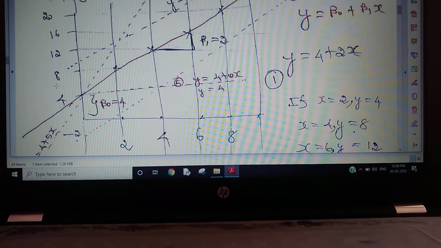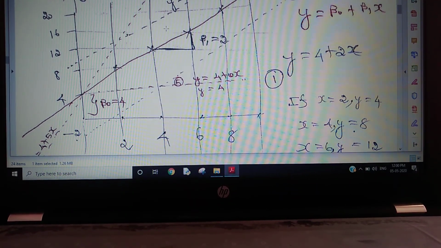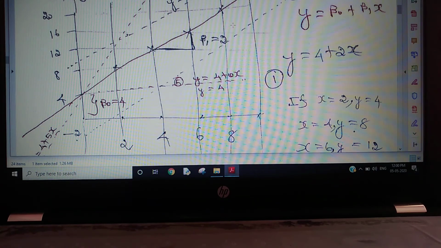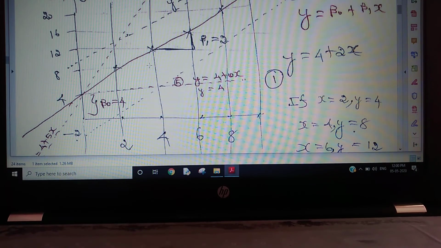It's not like that. We will get scattered points, and out of the scattered points we fit a line with minimum variation based on the existing data set. That line is called the regression line.